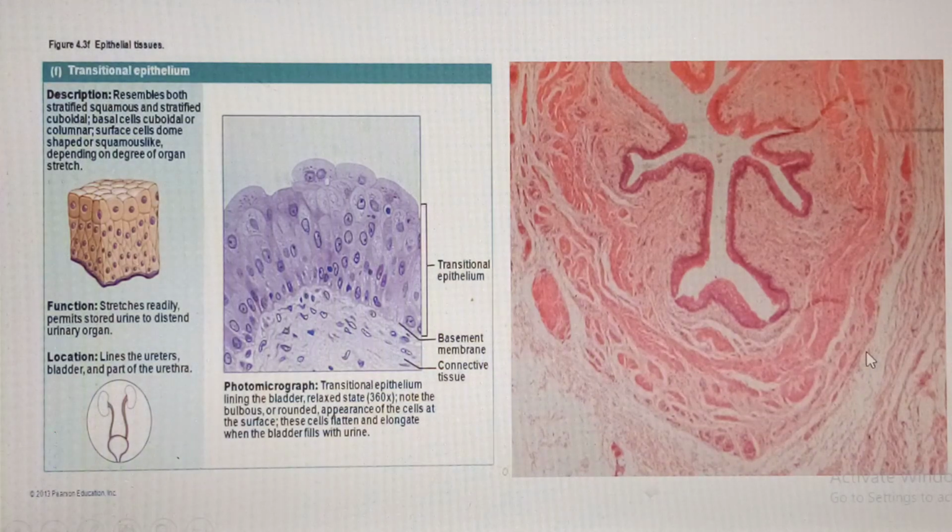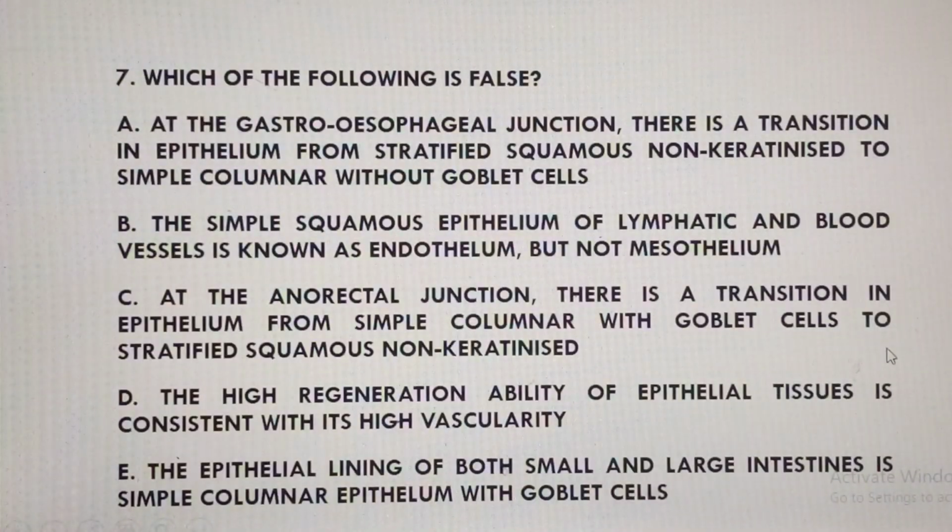We said that we are going to find it in the major calyx, renal pelvis, ureter, urinary bladder, and the proximal aspect of the urethra, not the entire urethra. So let's go to question number 7. Question number 7 says, which of the following is false?